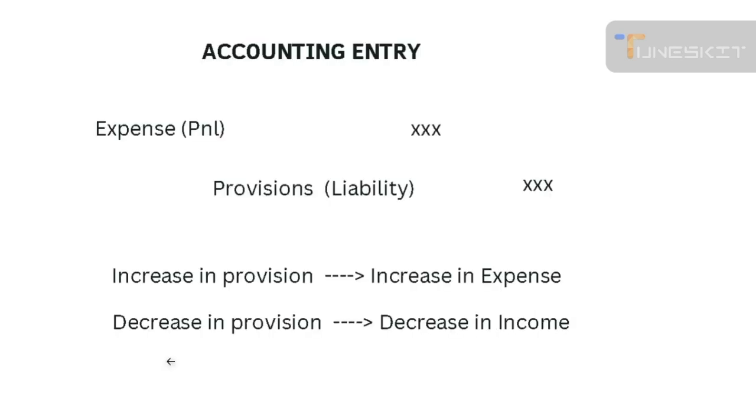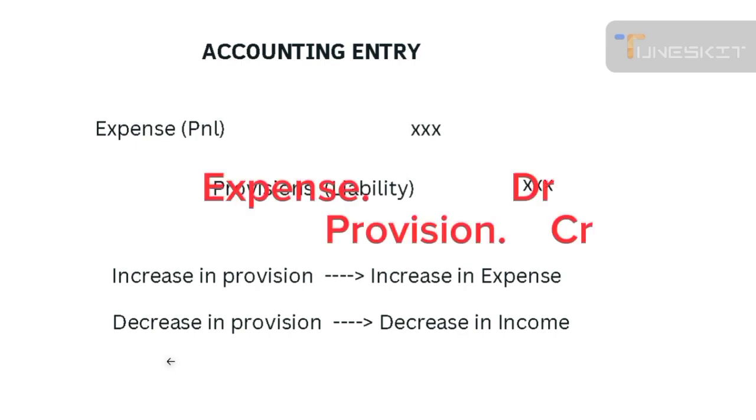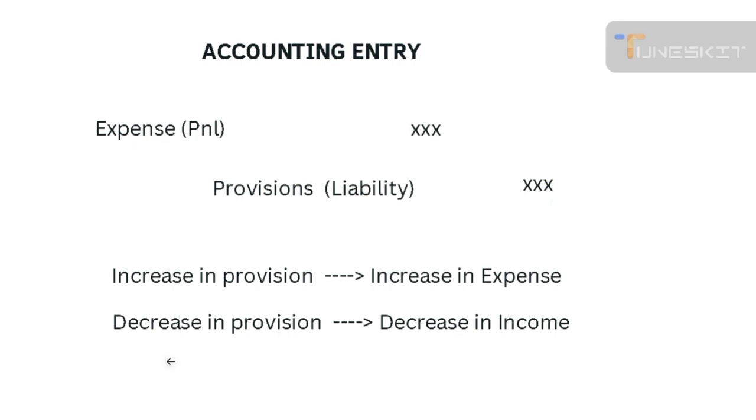The accounting entry of a provision is simple. You will debit the expense account and credit the liabilities account, the provision account. Provision is a liability, and when a liability is created, you will credit the liability account. We have two terms: increase in provision and decrease in provision. When we calculate the opening balance and closing balance at the reporting date, the difference between these two balances may be a result of an increase or decrease in provision.